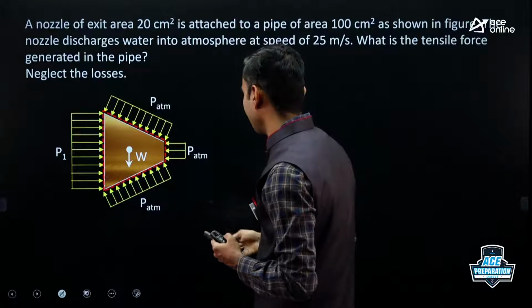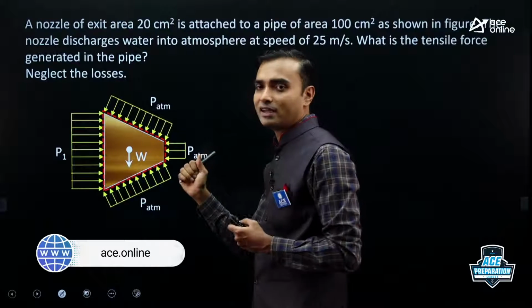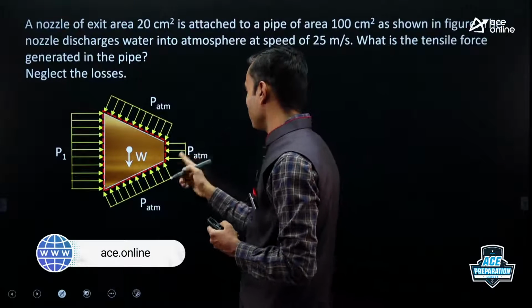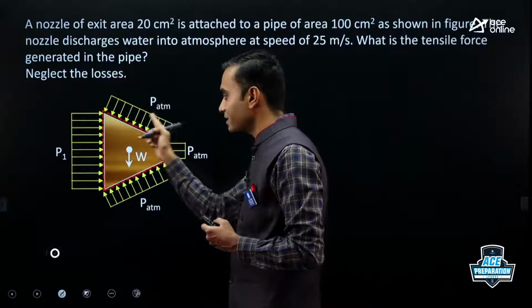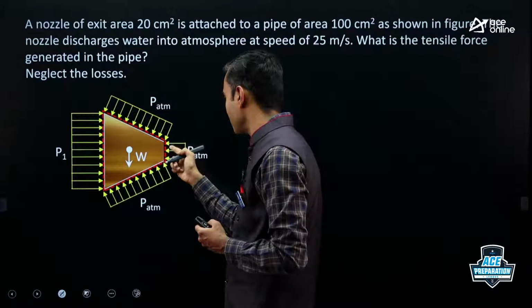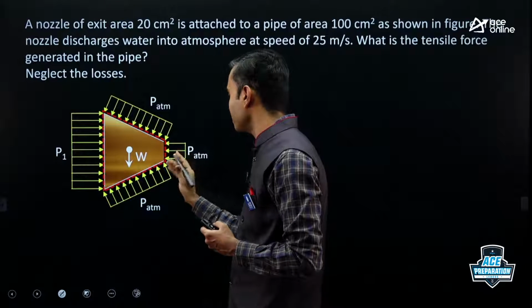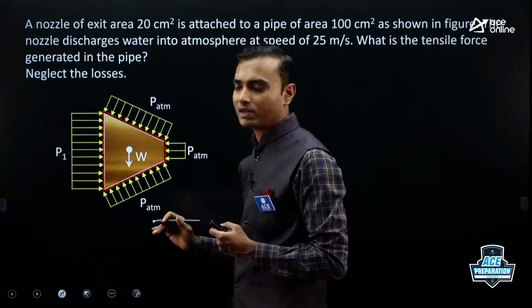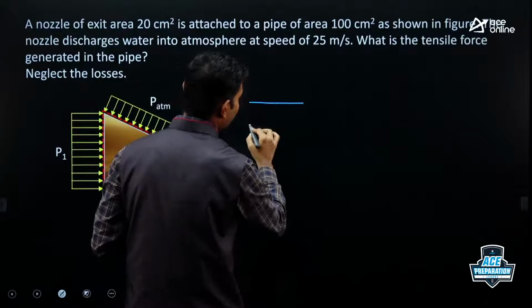Now some students think that here fluid is going out, so pressure should be towards the right. That is not correct. Pressure is always compressive and here we are drawing the free body diagram of the liquid inside the control volume. So this is pressure acting on the liquid inside the control volume, and the jet is exerting that pressure. Now still some students may find difficulty. You can think in this way.